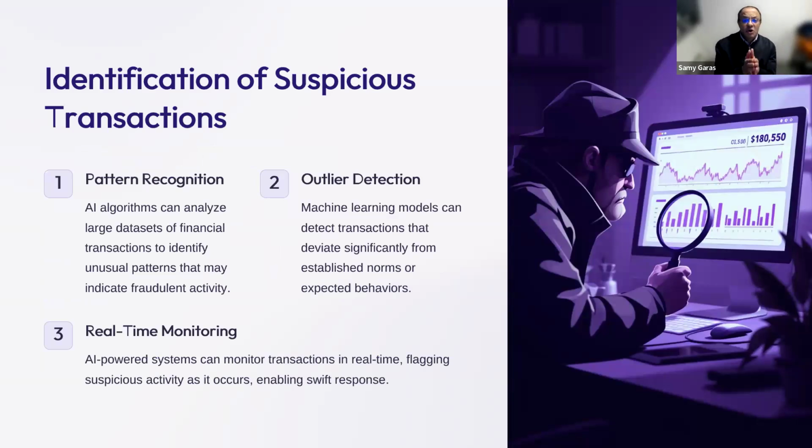As I said, the scope of this presentation is not to go into the technical work, but to give you an update of how AI can be used in a good way in accounting, auditing, and fraud examination. How can we identify the suspicious transaction? First, we build the pattern by using machine learning.